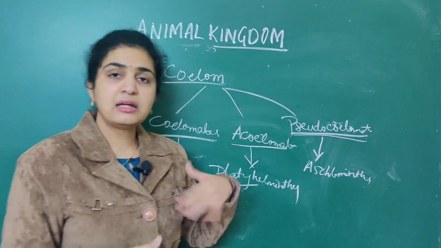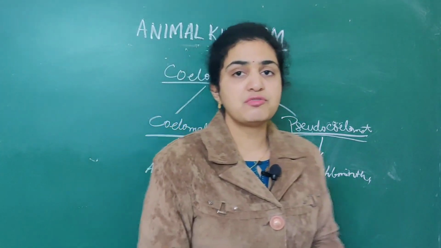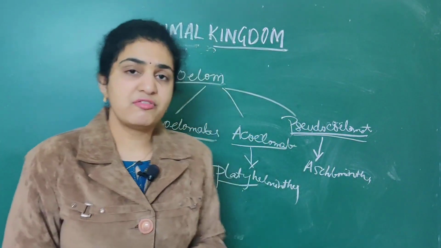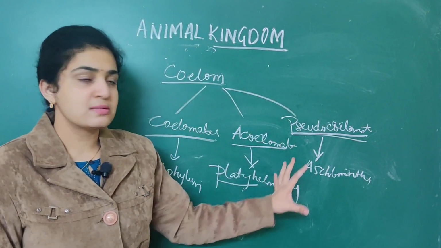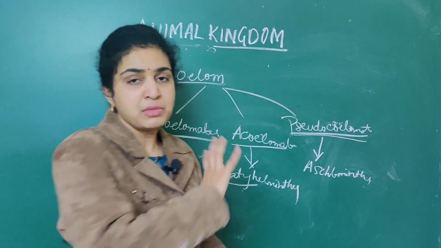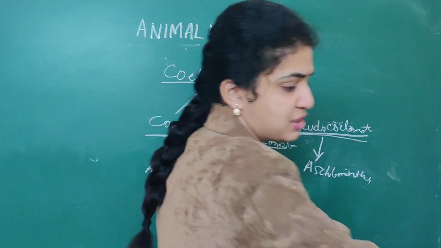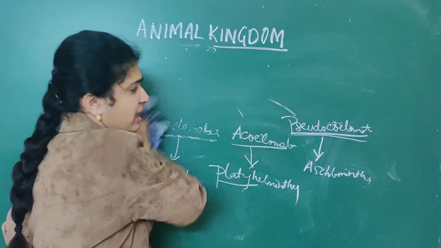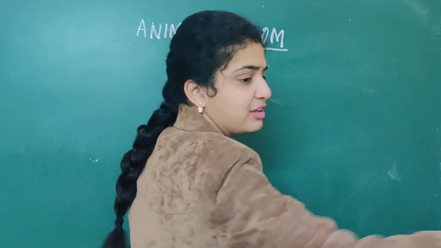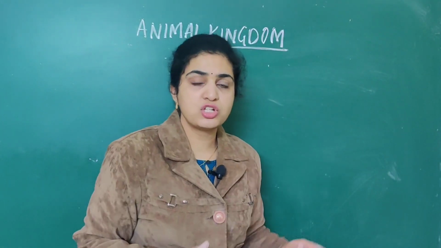So in this animal kingdom, there is a majority distribution for NEET questions. So you all should remember very thoroughly regarding all this, coelomates, acoelomates as well as pseudocoelomates. So that coelomic classification is done. In the last lecture I gave in detail a flow chart.